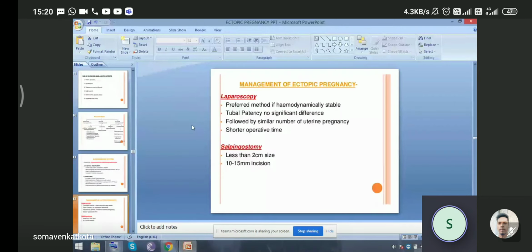Second is laparoscopy. The preferred method if hemodynamically very stable. Tubal patency, no significant difference, followed by similar number of uterine pregnancy and shorter operative time. And salpingostomy is done where the size of the pregnancy is less than 2 cm in size. About 10 to 15 mm incisions. Size of incision is given in the abdomen.